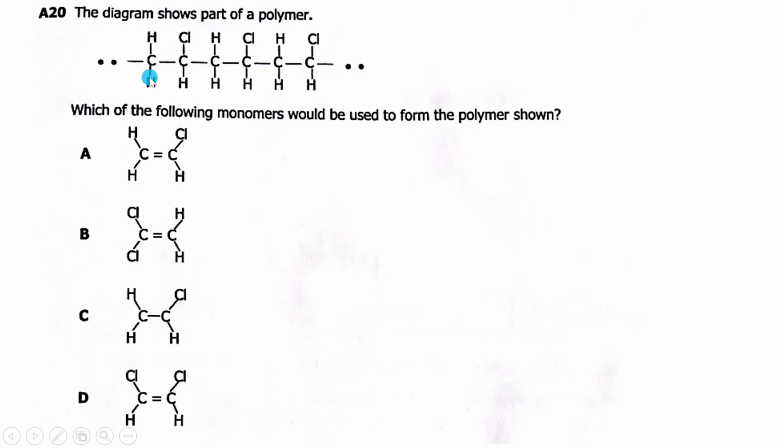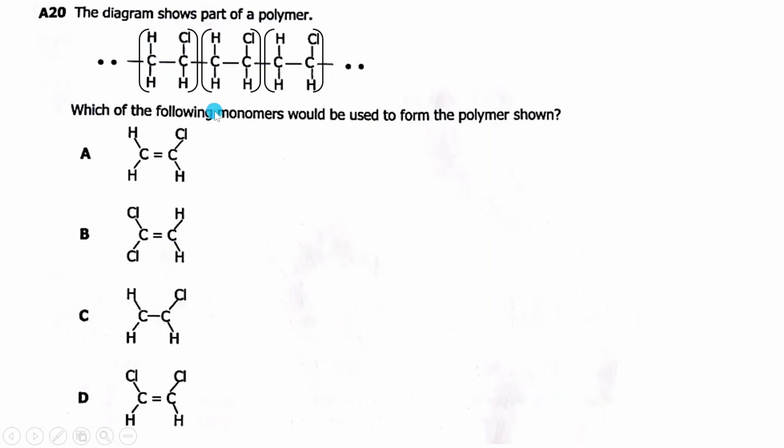You find that this one is similar to that one, is similar to that one. So in each of these, we have what? We have a chlorine, chlorine, chlorine. So polymerization is formed when these monomers were joining together. But before they joined, they had double bonds. That's why they call them unsaturated, because of double bond which they are readily able to break. So if you get this half here, you bring it here, and this half here, you bring it here, you form a double bond. So it will not be there. So this part will look similar to this.